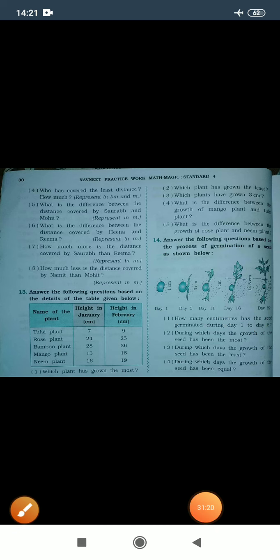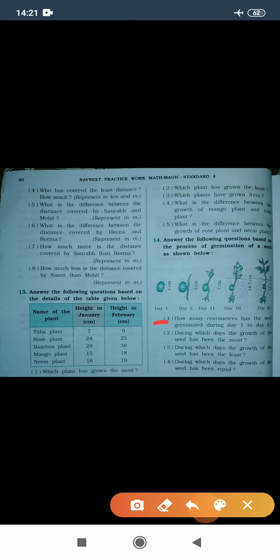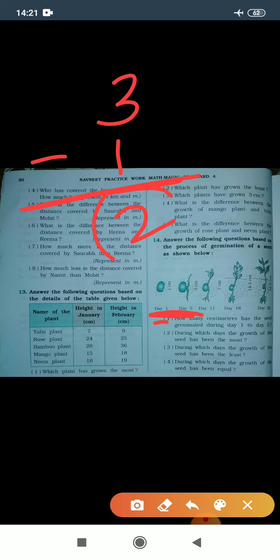Let's start. Question number 1. How many centimeters has the seed germinate during day 1 to day 5? That means these two. Day 1 to day 5. How many centimeter it increase? So in day 5, 3 centimeter growth is done and on day 1, 1 centimeter growth is shown. So 3 minus 1 gives you 2 centimeter. So 2 centimeter growth is measured in day 1 to day 5.